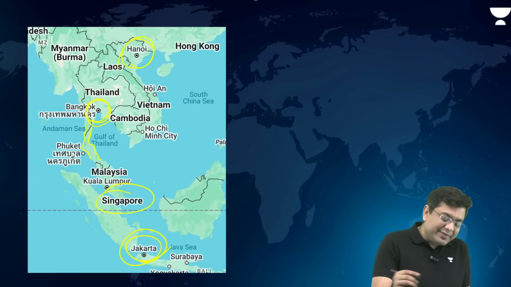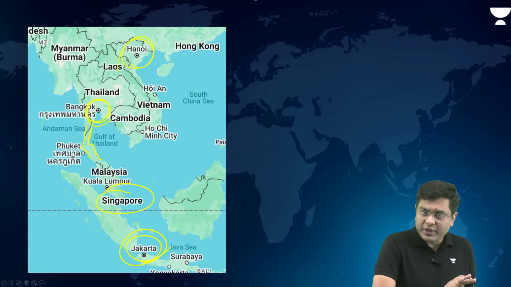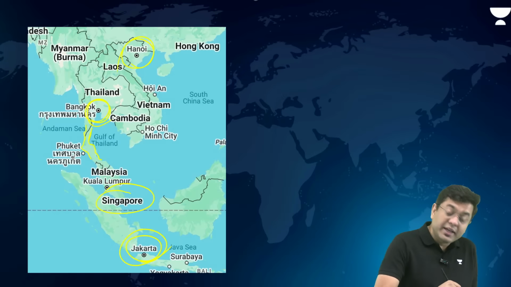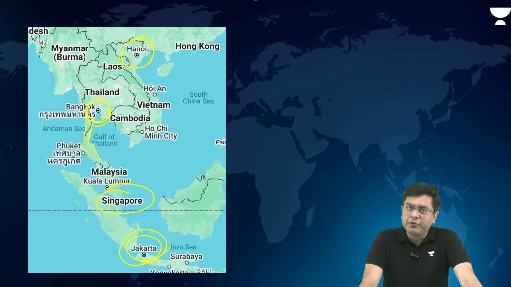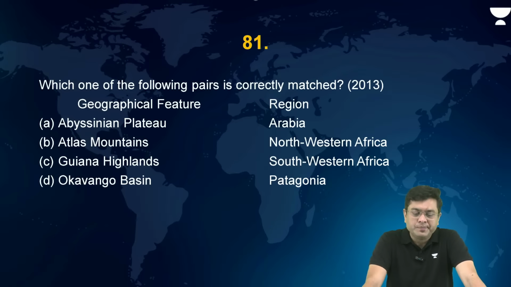The Isthmus of Kra connects the Malayan Peninsula with the Southeast Asian mainland, and it separates the Gulf of Thailand from the Andaman Sea. So the Isthmus of Kra also becomes important.